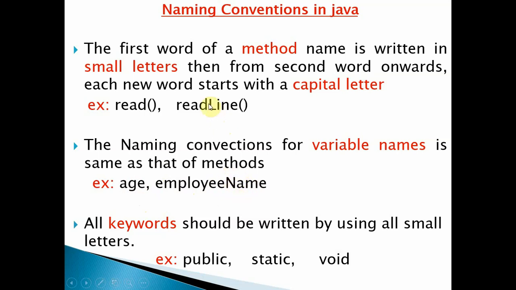Okay, what is the difference between a method and a variable name? Here we have a parenthesis, there we don't have a parenthesis. In C also you can give the same name to both; here in Java also you can give the same name to a variable as well as a method, but how they differ is: if you specify the parenthesis after the name, that is nothing but a method. If you don't specify parenthesis after the name, that is simply called a variable within the class or within the method. Okay, so that is the thing.